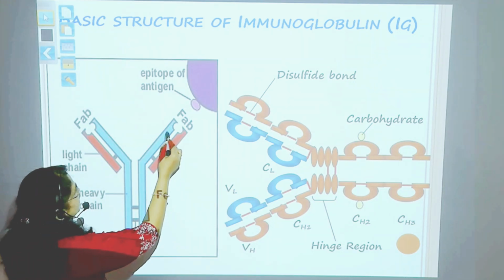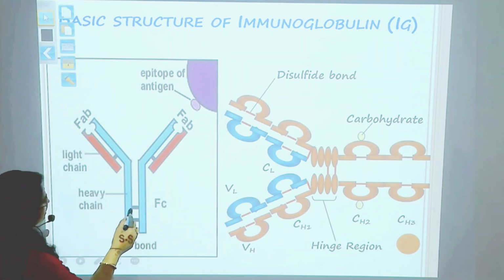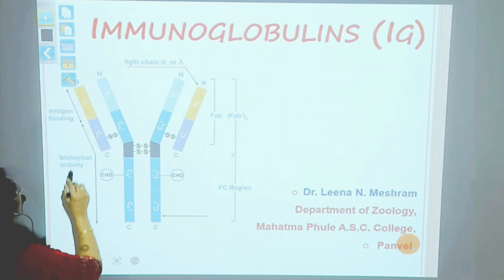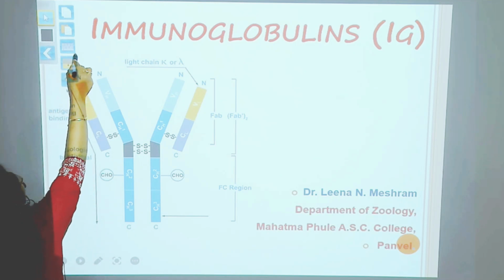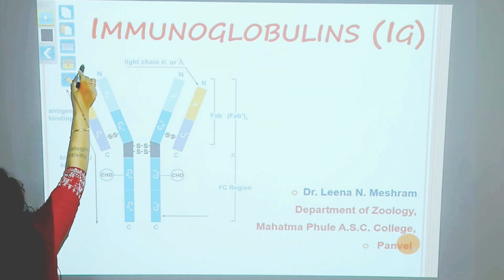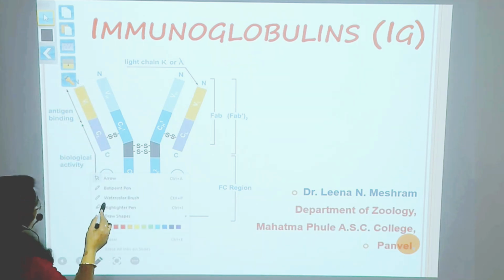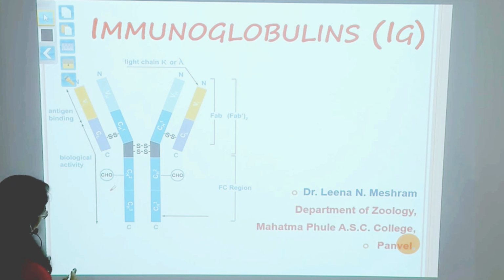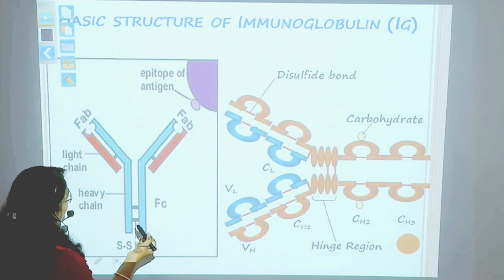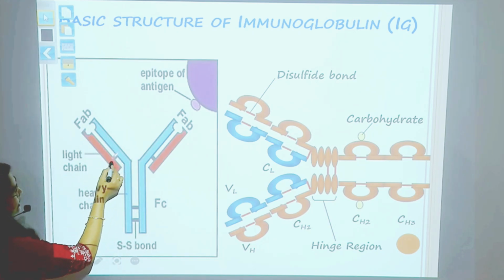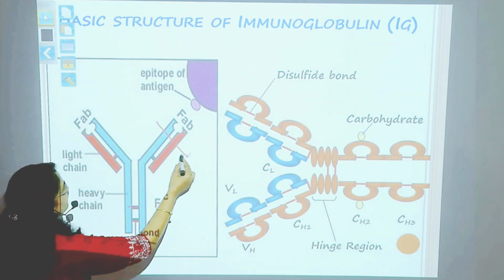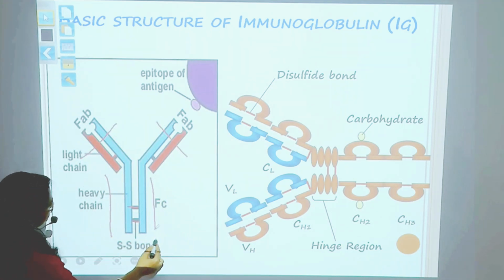The heavy chain is connected to the lighter chain by a disulfide bond, having a variable and a constant region.